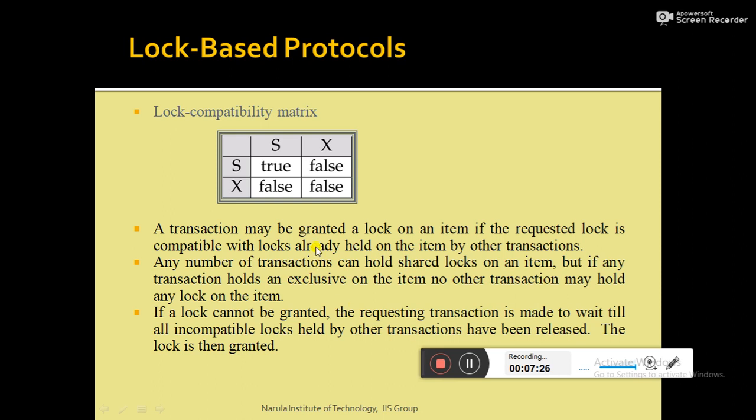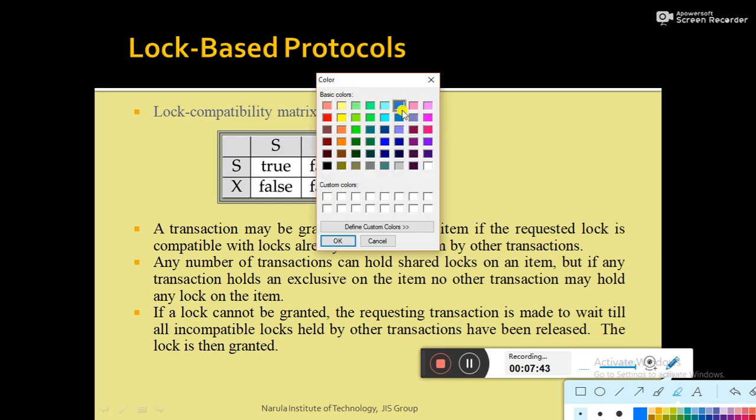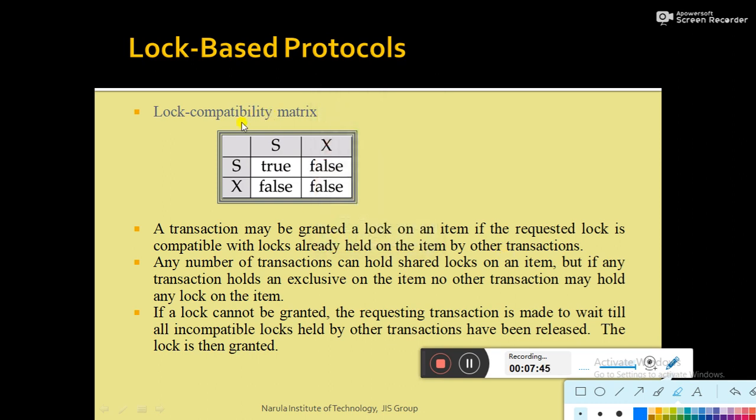For example, if you look at the lock compatibility matrix, this is the compatibility matrix. This is shared mode lock, X means exclusive mode lock. Now suppose, let me draw it. Suppose this is transaction Ti and this corresponds to transaction Tj.